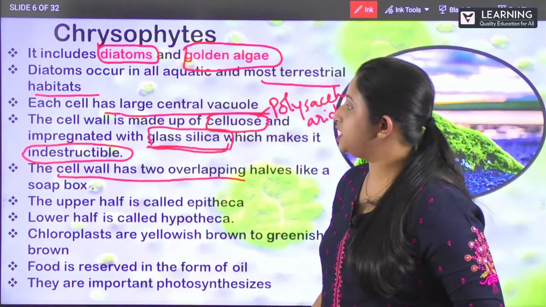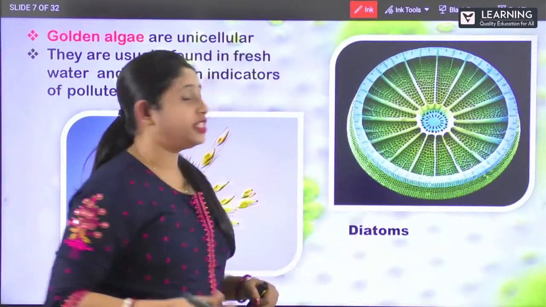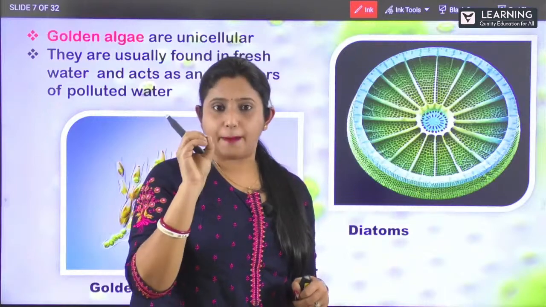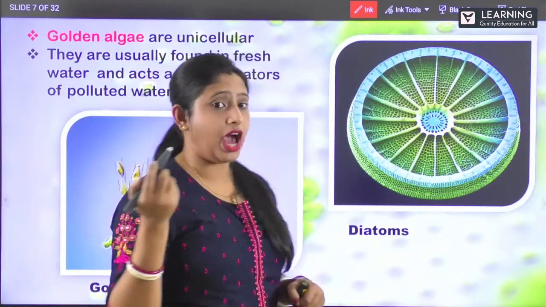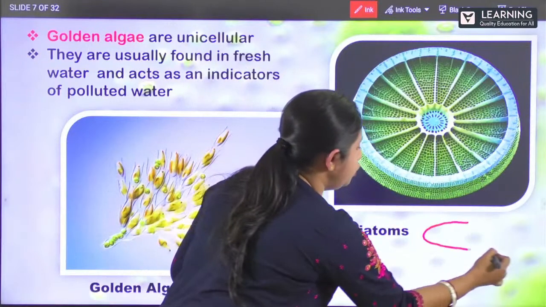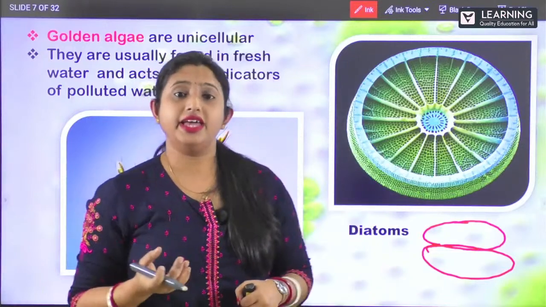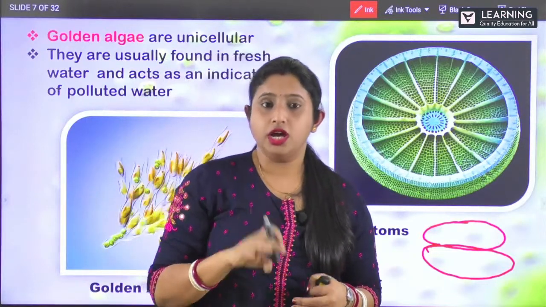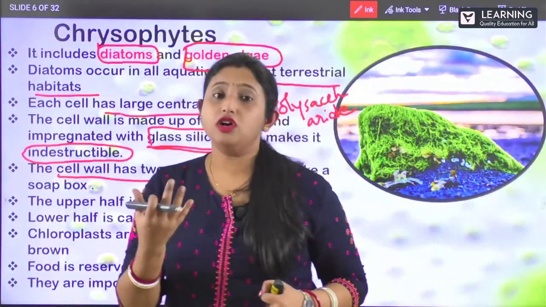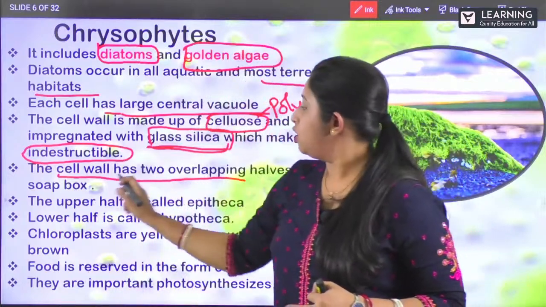So as you can see here in this picture, this is the picture of your diatoms. It looks like a soap box. So it has got two overlapping halves. Here, on top of this is one overlapping, this is one overlapping. So it looks like a soap box. So now let us see the characteristics first. So how it looks like a soap box. Clear? So it has the two overlapping.